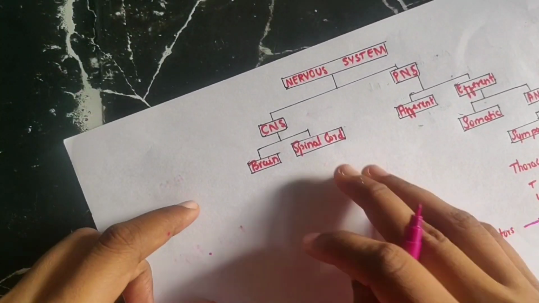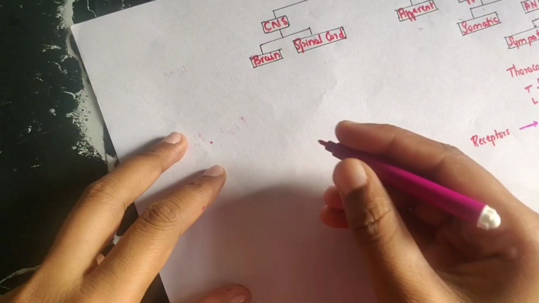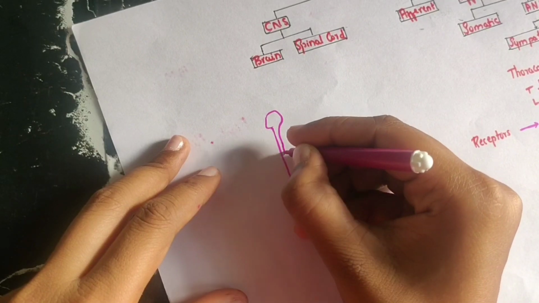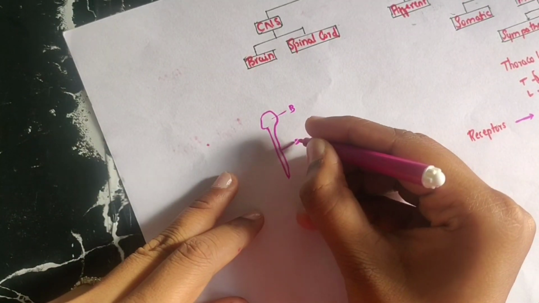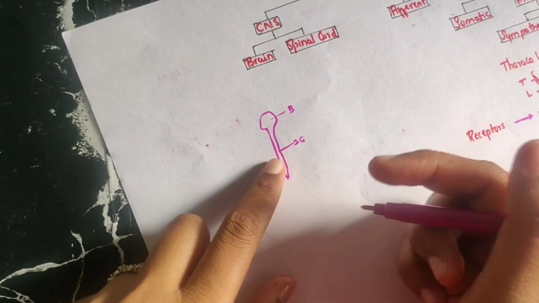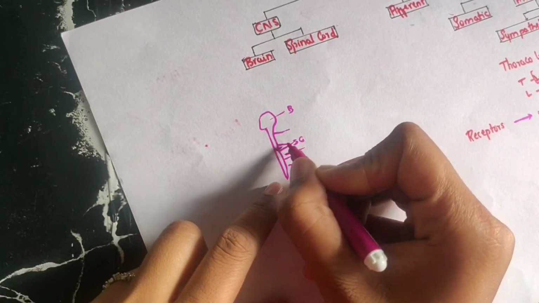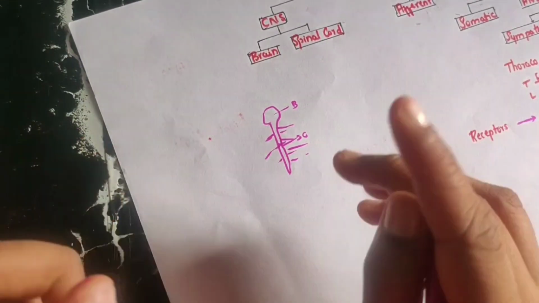Now I'll be teaching you about the nervous system. The nervous system has the central nervous system and the peripheral nervous system. The central nervous system is present at the central axis of our body, that is the brain and the spinal cord. This is the brain and this is the spinal cord. The nerves which come from the spinal cord, at the peripheral side, are the peripheral nervous system.